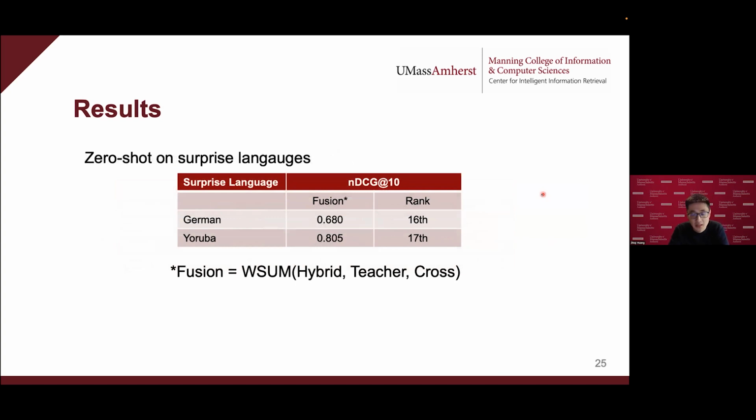We don't have enough time to run experiments on surprise languages. We use the pre-fine-tuned models and apply them to surprise languages in a zero-shot manner, which gives a pretty bad result here. Again, we don't put much effort into the surprise languages. Now I would like to learn from the other groups about their approaches to the surprise languages.